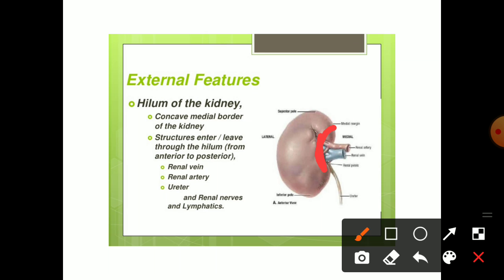You can see a red tubular structure and a blue tubular structure. The red one is the renal artery, the blue one is the renal vein, and this thin pipe is the ureter. So these are the basic structures entering and leaving the kidney.